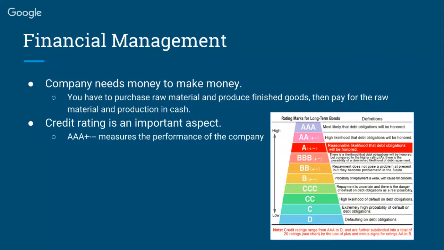First, we can borrow money from the bank to make more money. This is done through credit rating. Credit rating measures the performance of the company. We have AAA plus. AAA plus means it is most likely the debt obligation will be honored. This means that the bank will lend out more money to purchase raw material and produce finished goods. Then later we can pay for the raw material and production in cash.